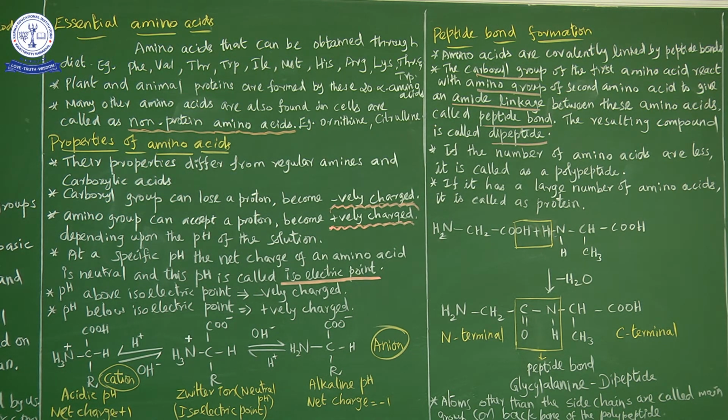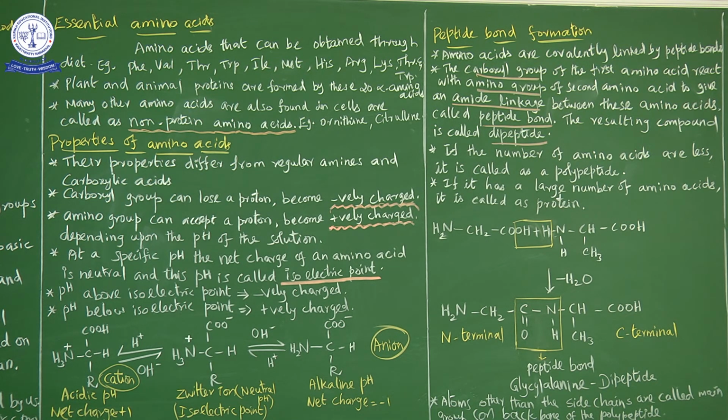Ornithine and citrulline. ஸோ அப்போ நான் எசென்ஷியல் அமினோ ஆசிடுக்கு some of the examples பார்த்தாச்சு. And some of the amino acids are present in cells. Those are called non-protein amino acids. The two examples for non-protein amino acids are ornithine and citrulline. And properties of amino acids. So the properties of amino acids differ from the regular amines and carboxylic acid.